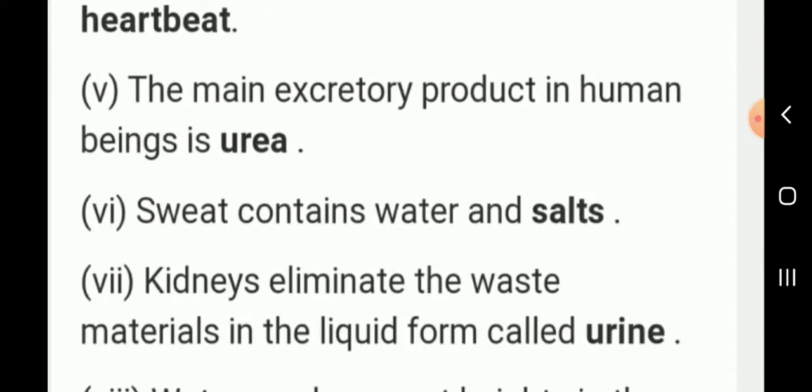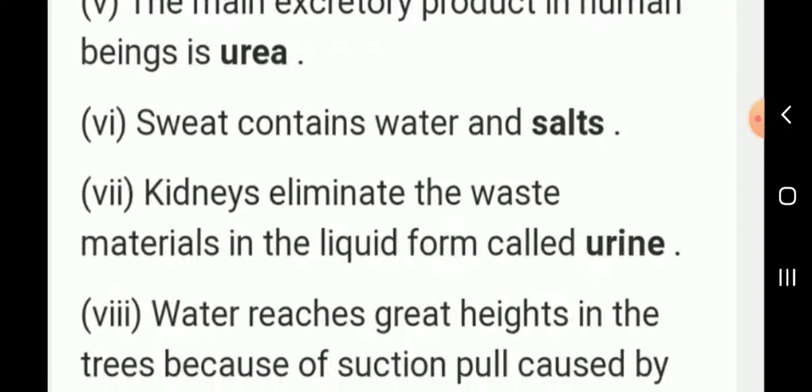Next, sweat contains water and salts. Next, kidneys eliminate the waste materials in the liquid form called, the answer is urine.